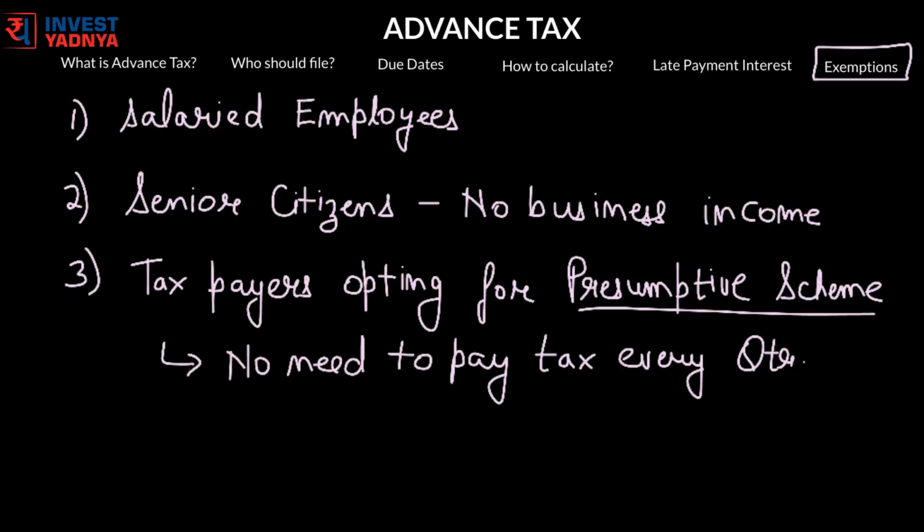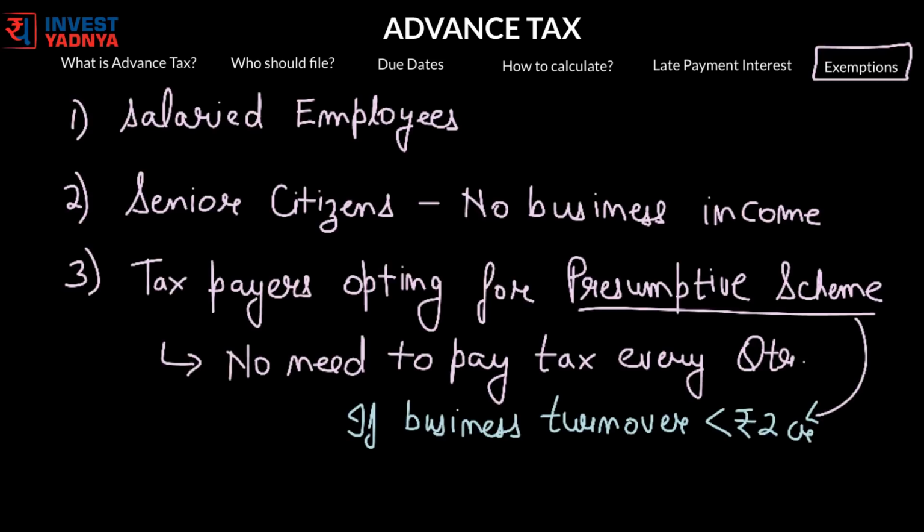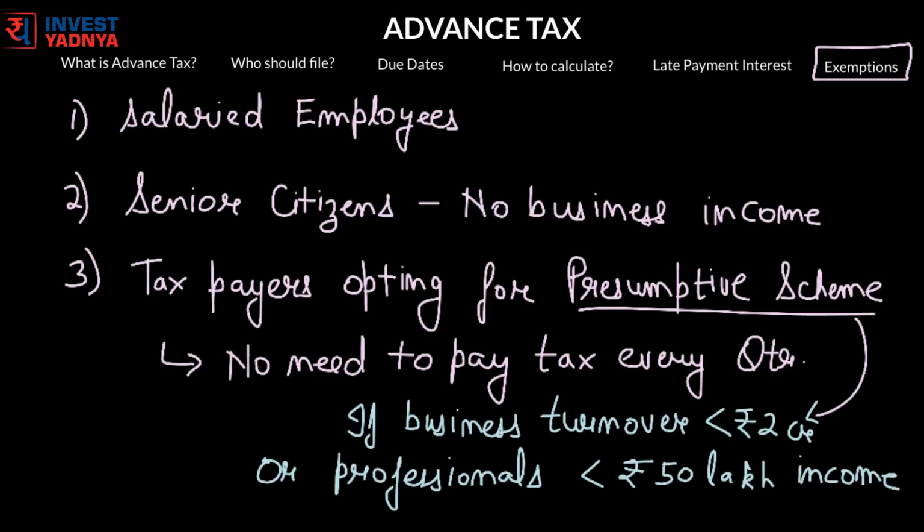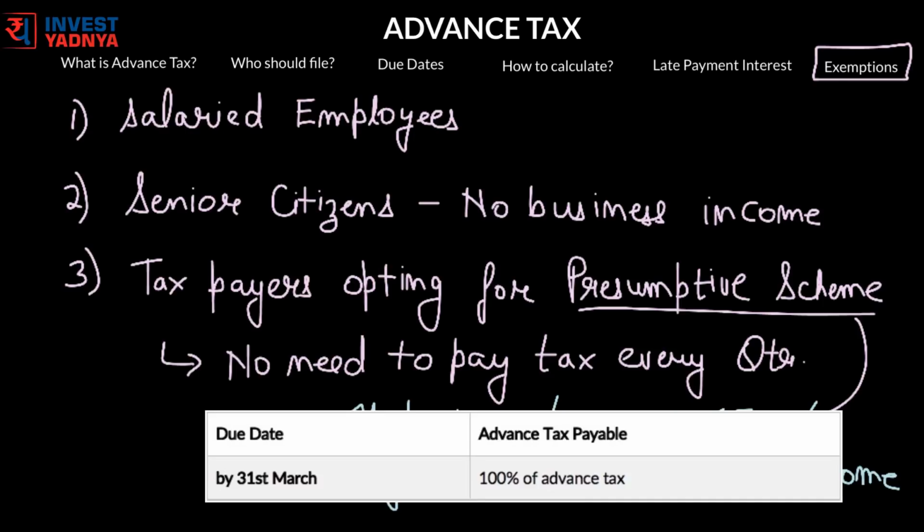So these presumptive schemes apply to people whose business turnover is less than rupees 2 crores in a financial year, and these schemes have already been extended to doctors, lawyers, engineers and architects as well, provided their annual total income is less than rupees 50 lakhs. If you want more details on this presumptive scheme, put it in the comment section, we will help you. So for taxpayers who have opted for the presumptive taxation scheme in India, this is the deadline for advance tax.